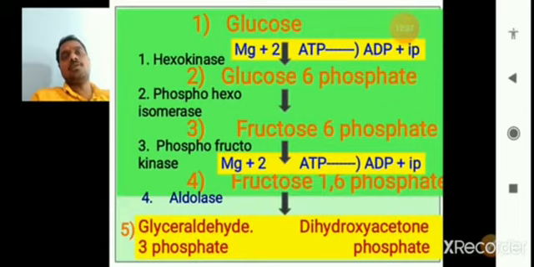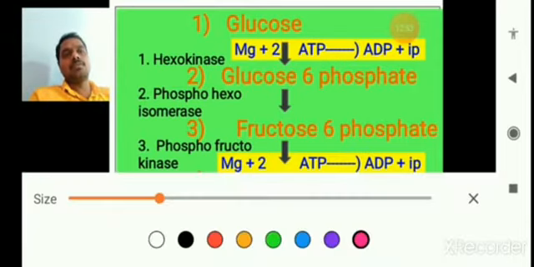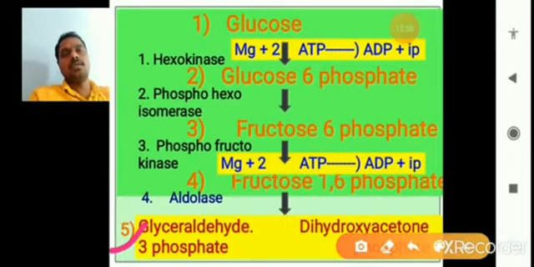With the help of the enzyme aldolase in the fifth step of glycolysis, it is divided into two 3 carbon molecules. One is glyceraldehyde 3 phosphate, and the second is dihydroxyacetone phosphate, right?